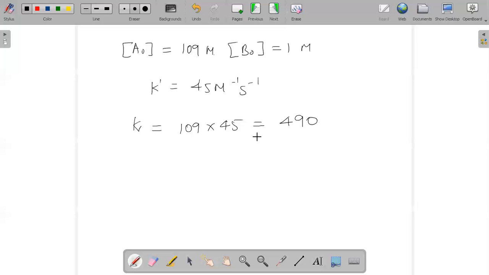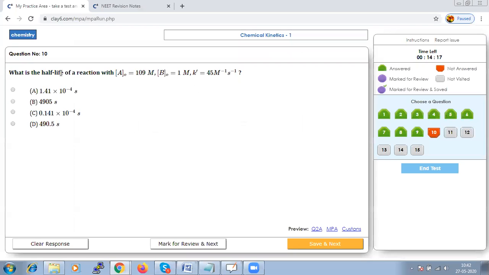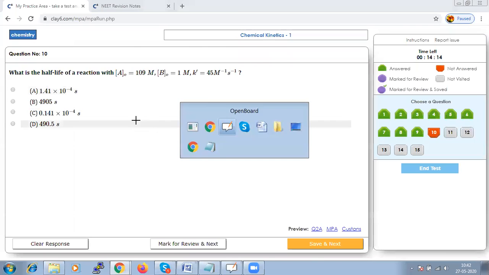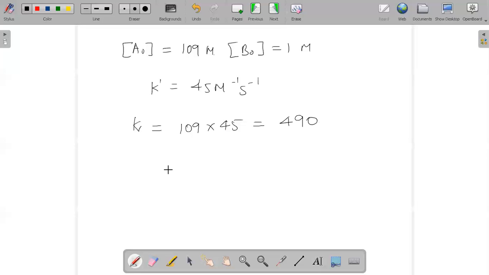And they have asked us in the question to calculate the half-life of a reaction. And we know the formula that half-life of a pseudo first order reaction will be ln of 0.5 divided by your K. So we have 0.5 ln value divided by your 490. Should be minus.